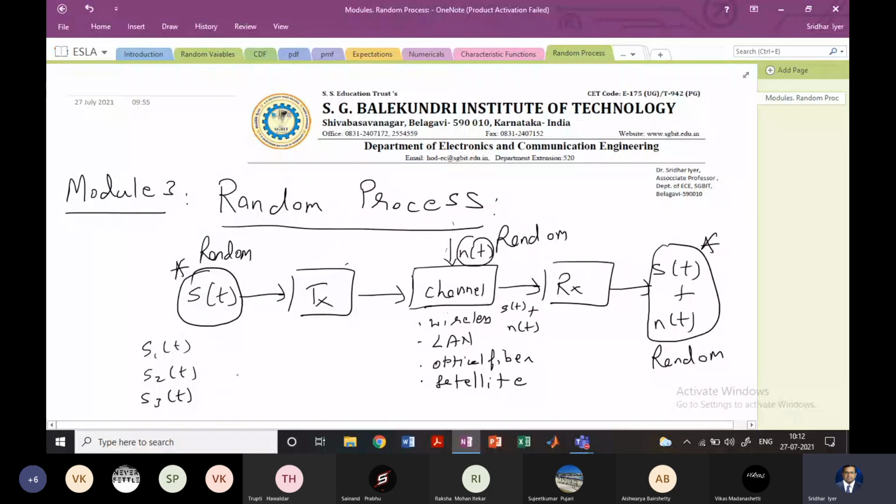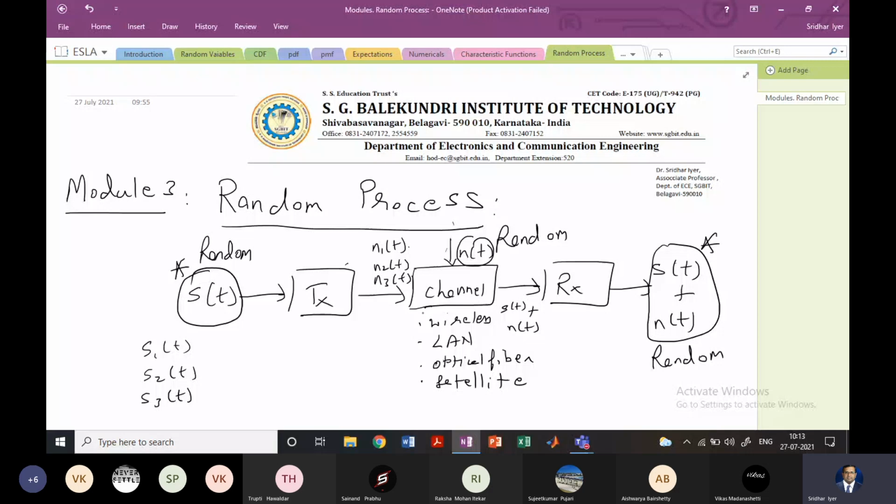This noise is again, let's say N1 of t, which is let's say the sound of some motor, right? N2 of t, which is let's say lightning, for example. N3 of t, let's say another human being who is screaming, right? So all of this is a bunch of random variables, right? And together they make a process. So noise also becomes a process. Data which you want to transmit also becomes a process. Therefore, the received signal that you get at the output of the receiver also becomes a random process.